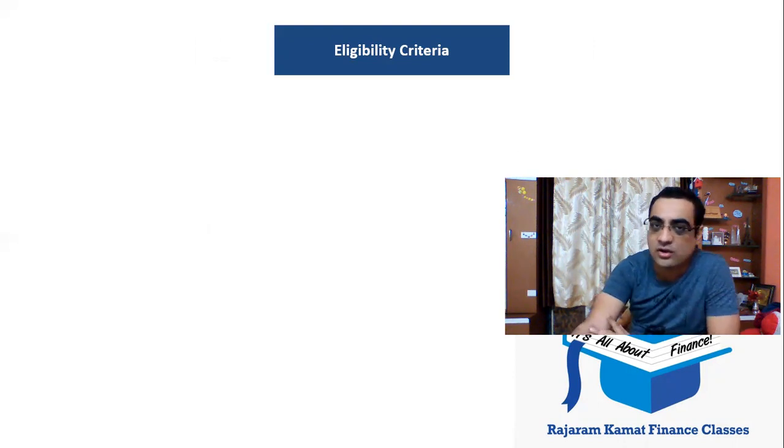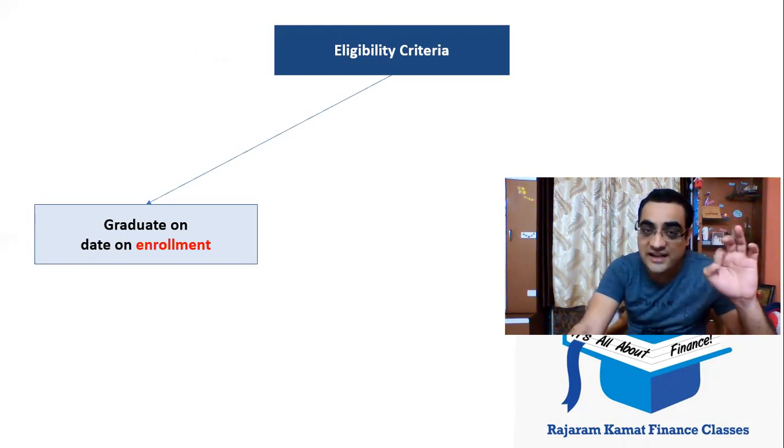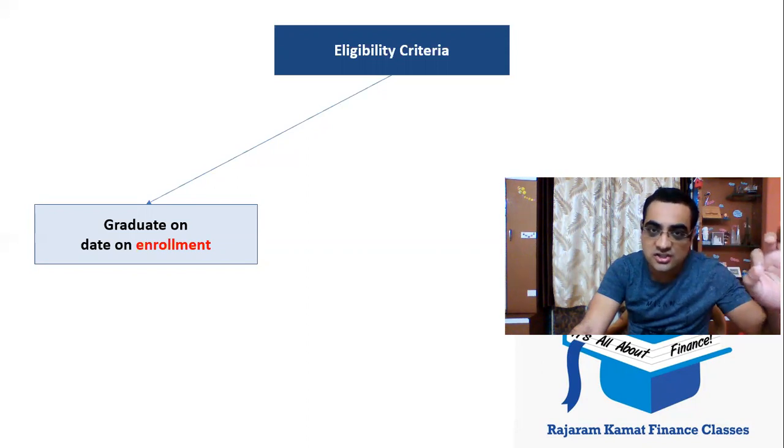So I'm going to just put across 3 things on the slide. You have to satisfy one of them. So one, you should be a graduate on the date of enrollment. That is when you register. So whatever I'm doing right now is a registration process. You should be a graduate on the date of registration and not on the date of the exam.